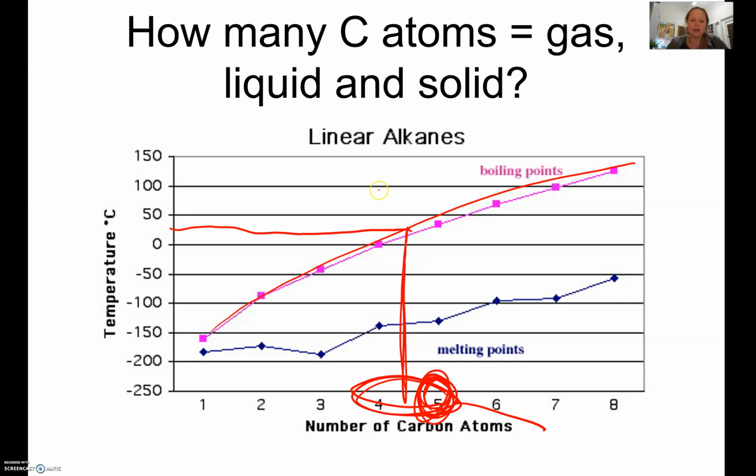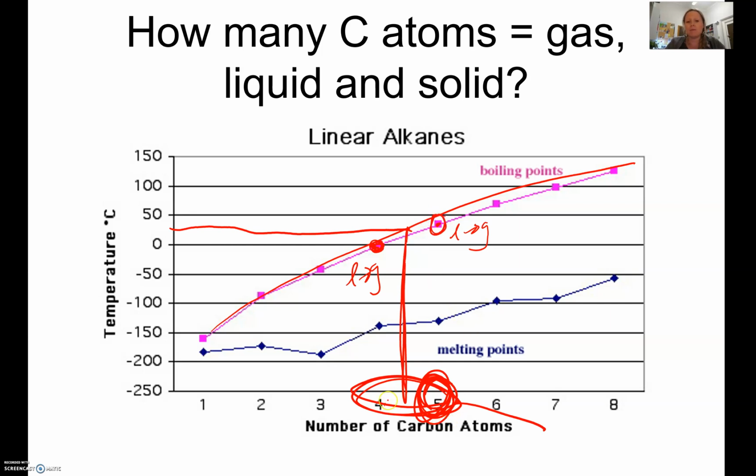And if you look here, carbon number 4, I think that's 4 here, 4 carbons at 0 degrees is boiling at that temperature. So boiling means going from liquid to gas, which means 4 carbons is a gas at room temperature, and then 5 carbons boils, so goes from a liquid to a gas at higher than that, probably closer to 40 degrees.